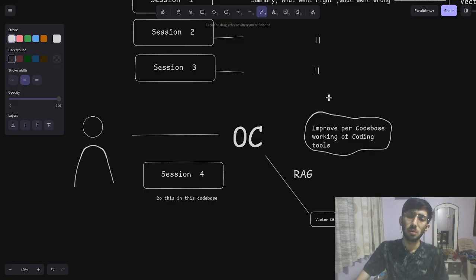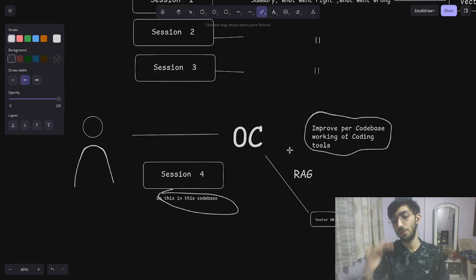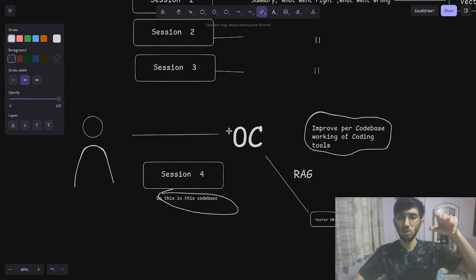Let's say I tell it to do something on the database layer. It figures out what the previous session was, what it didn't do right, what it did right, what the goal was, and very in-depth things there. Then it can say, this is what I did, and this is what the human said was right in this code base.